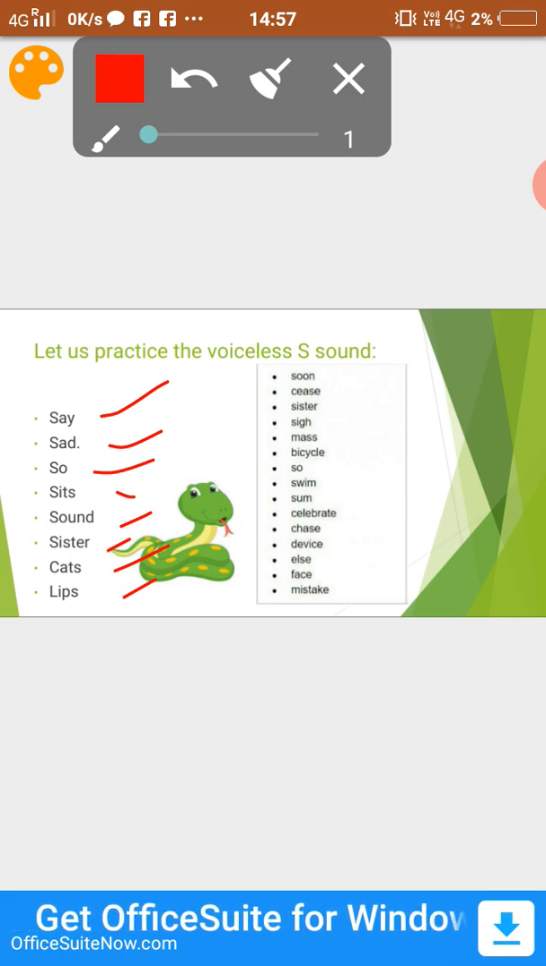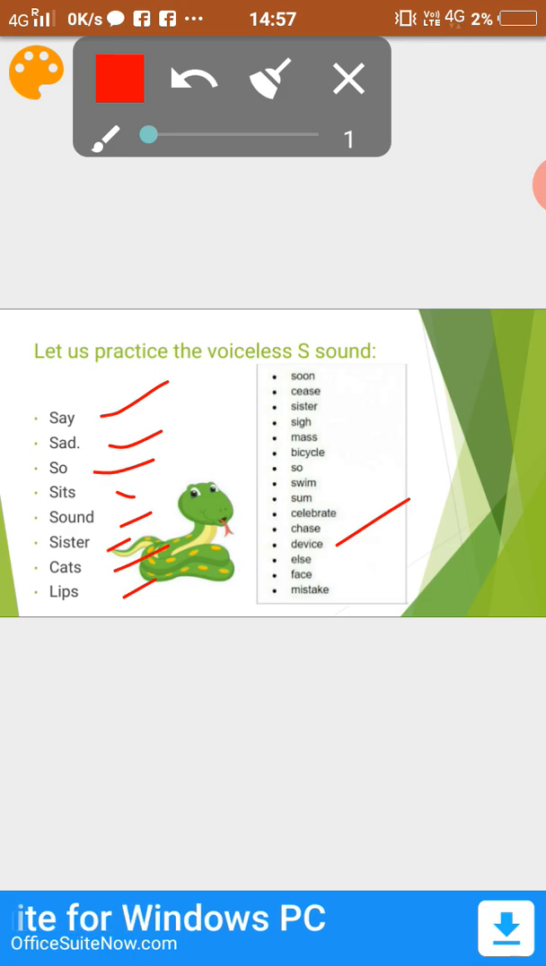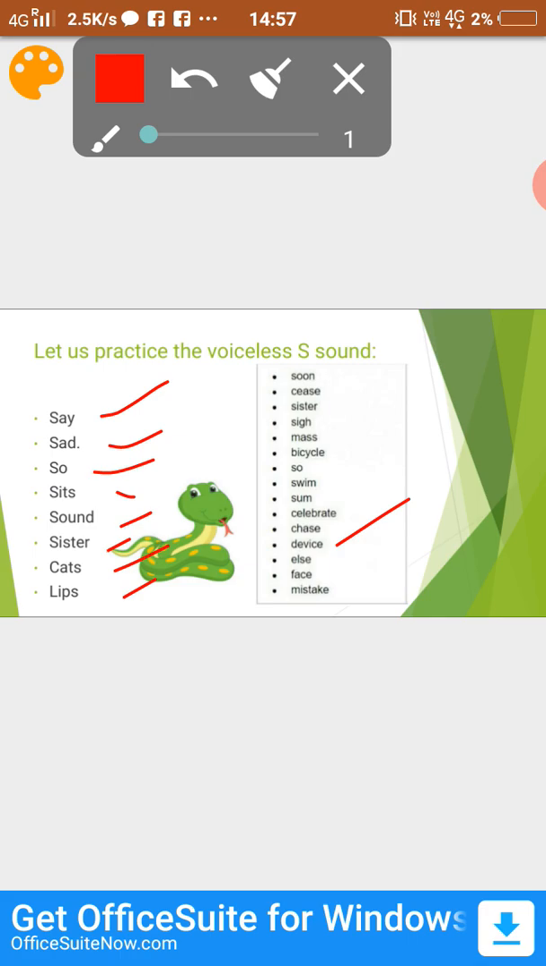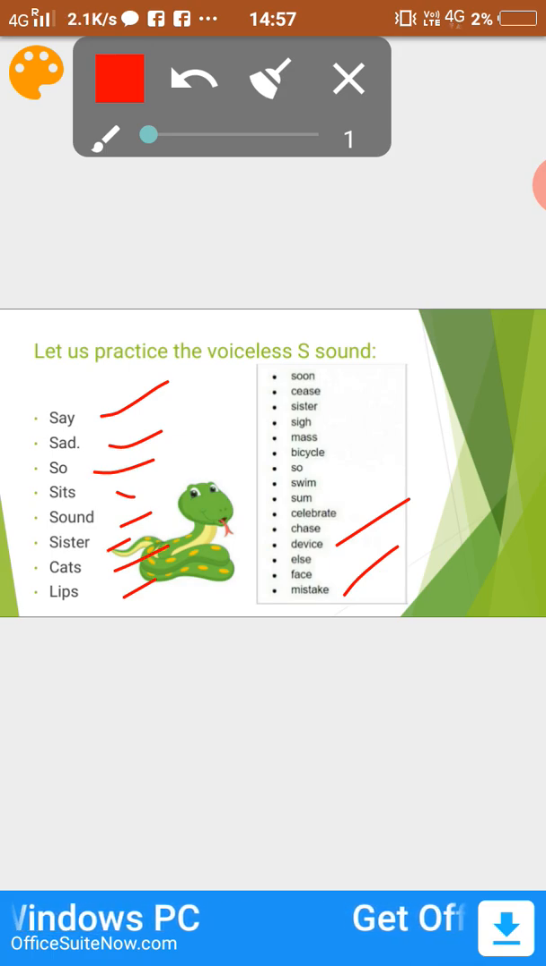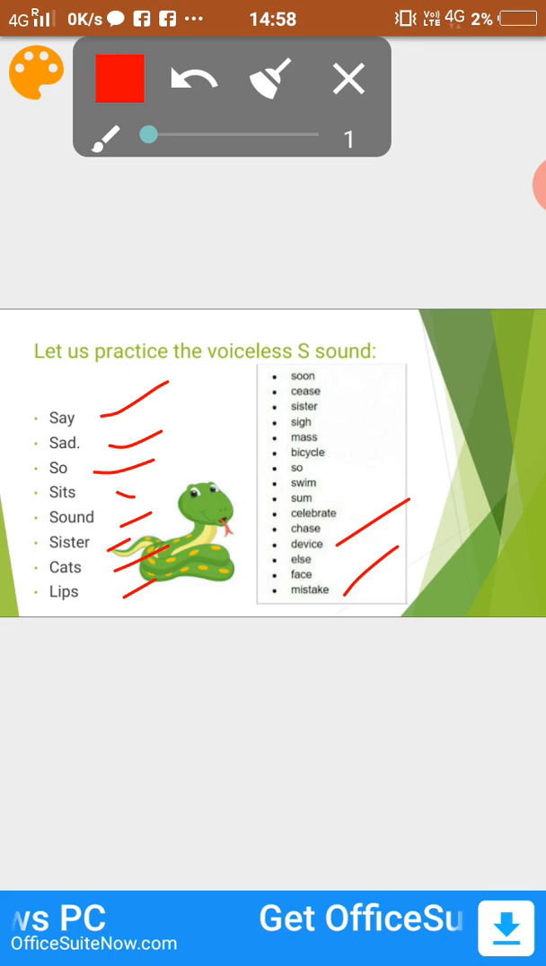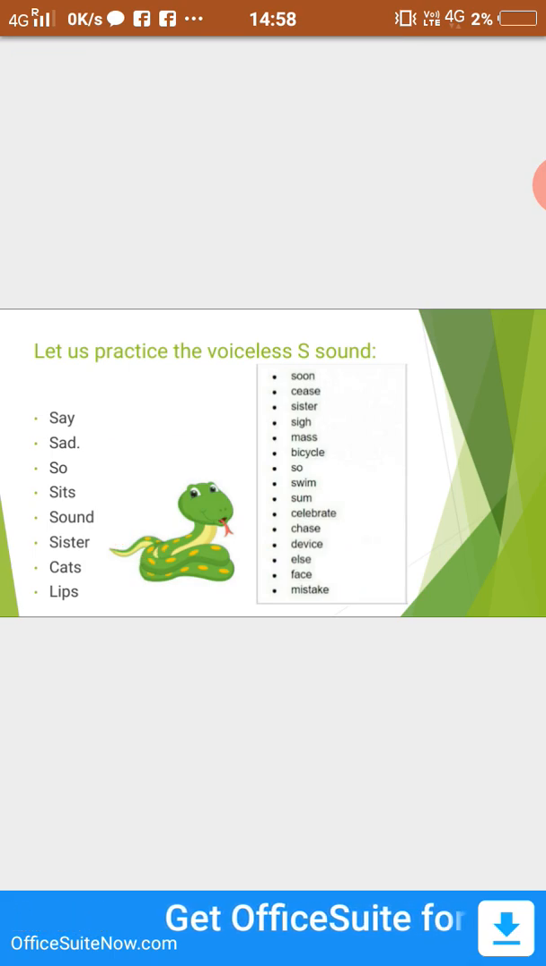Now in the next line I am taking the example of device. Device. See, it is producing the voiceless S sound, though its spelling is D-E-V-I-C-E. In the same way, we can take the example of mistake. It again produces the voiceless S sound. Let's move further.